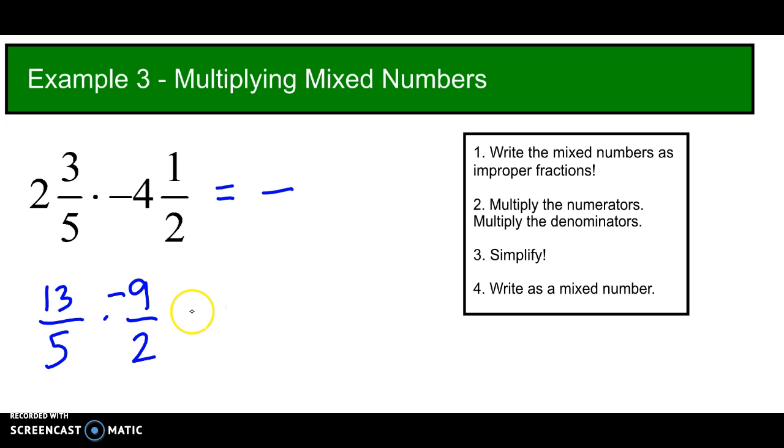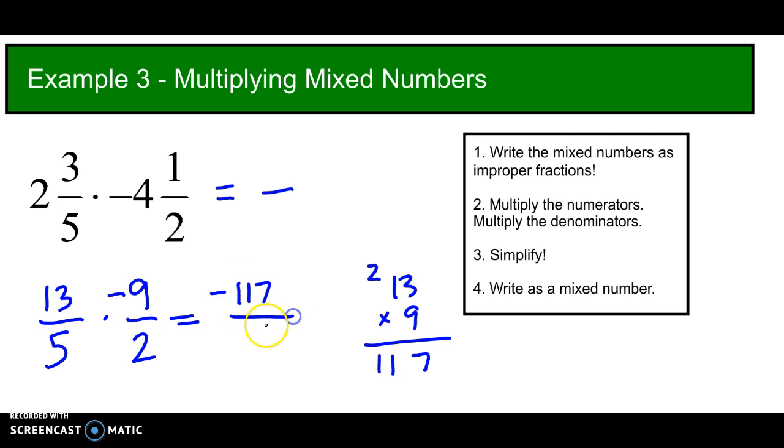Don't do it till the end. So let's look to cancel diagonally. 13 and 2, no. 5 and 9, no. So we have to do 13 times 9. So we have negative 117. 5 times 2 is 10.